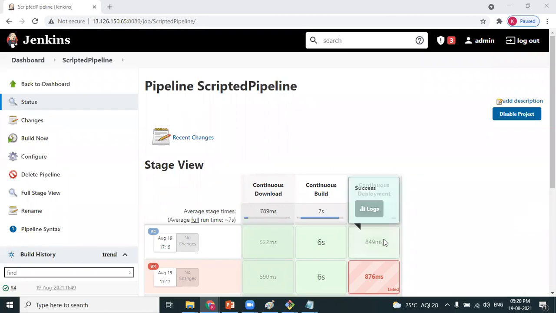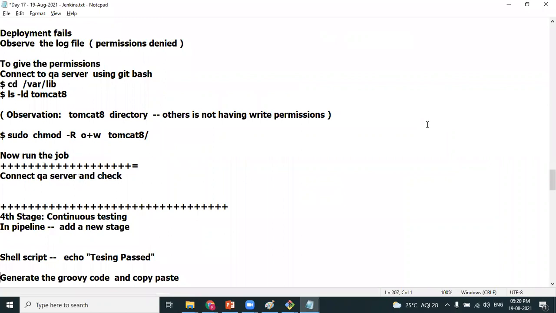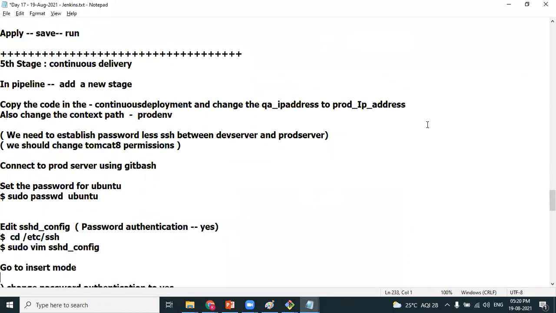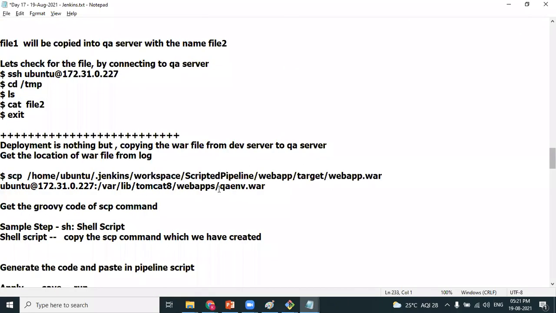It has been deployed, Anuj. How can we access it? Public IP colon 8080, and the context path. Did we mention any context path? If it is a freestyle job, we have mentioned a context path. Here, the file name becomes the context path. So what is the file name? When you copied, you changed the file name to QAENV. We have not gone to prod till now.